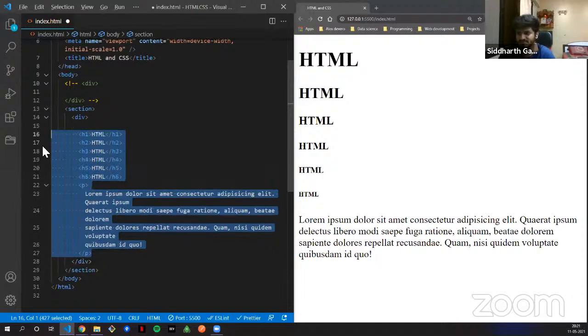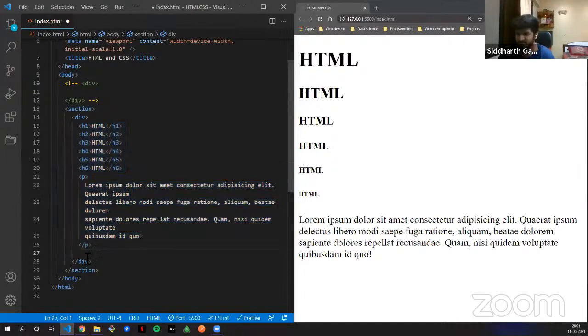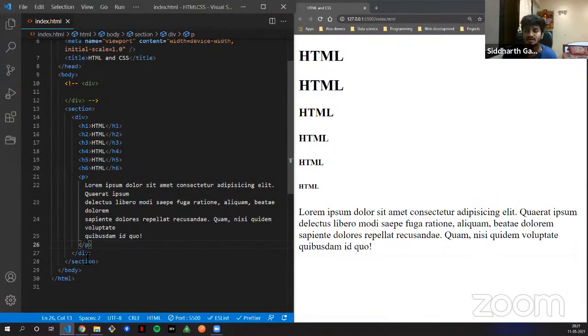It won't make any difference, trust me, it won't make any difference. But this is what a good piece of coding is, good part of HTML is. You can always put in some wrapper around it, just so that the code looks nice. It is absolutely not necessary that you put in a div tag, but it is a coding standard that every web developer follows, every good web developer.